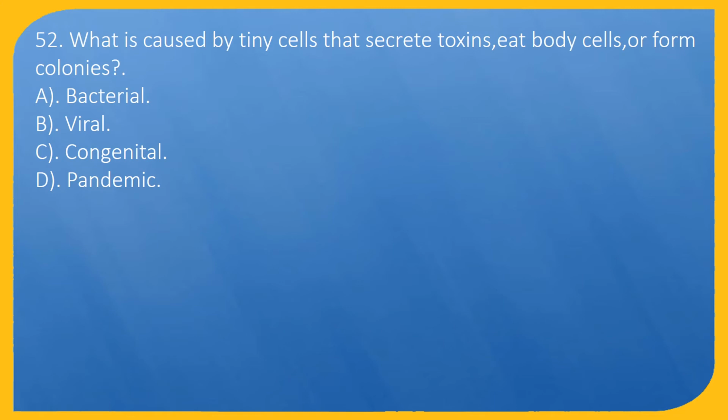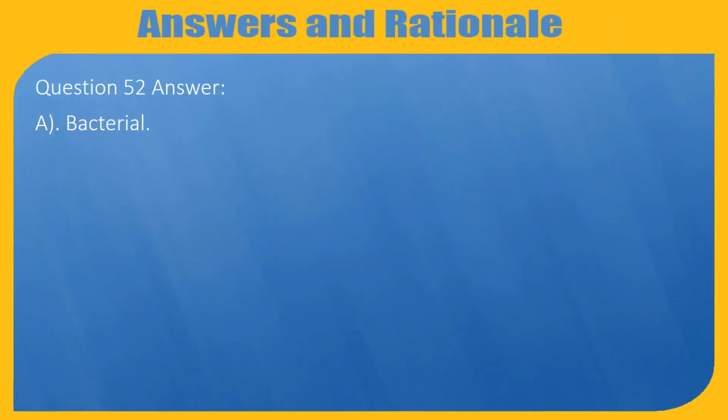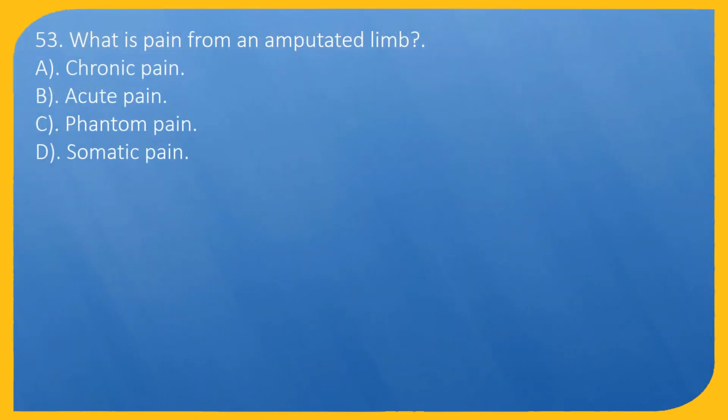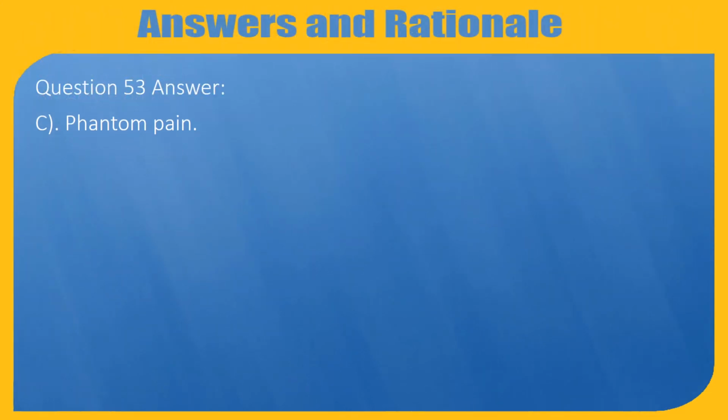B. Viral. C. Congenital. D. Pandemic. Question 52. Answer: A. Bacterial. Question 53. What is pain from an amputated limb? A. Chronic pain. B. Acute pain. C. Phantom pain. D. Somatic pain. Question 53. Answer: C. Phantom pain.